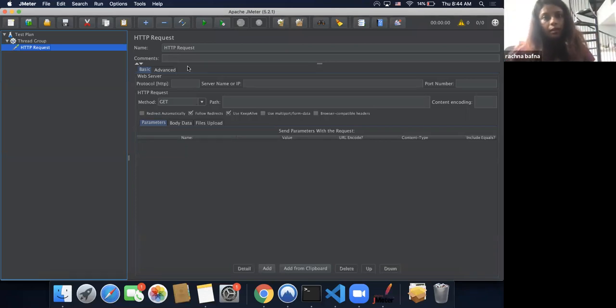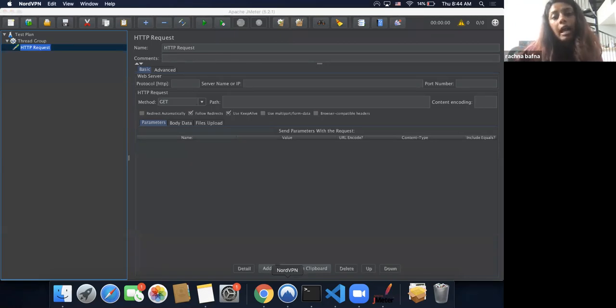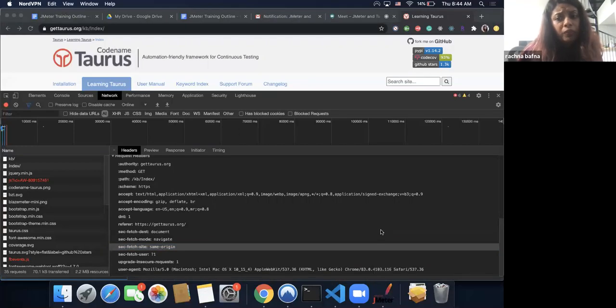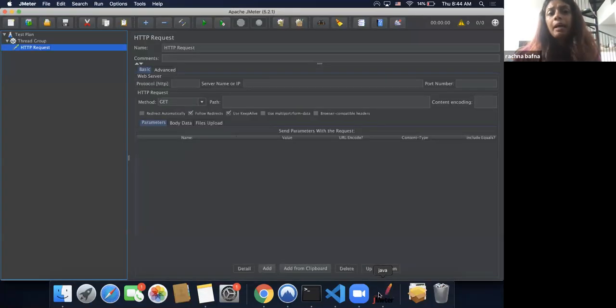If you added your HTTP request in here, you will see the same components that we saw on our actual browser request. If you are familiar with Postman, you'll find the JMeter UI, or at least the HTTP sampler, similar to Postman.